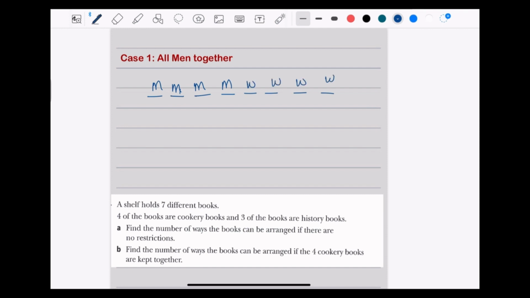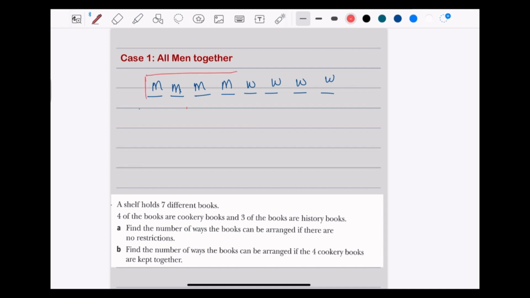Now if we try to construct it, we can see that it can also be like this. Men can be here as well, yet together. And there are many ways. So let's try to make a block out of it.